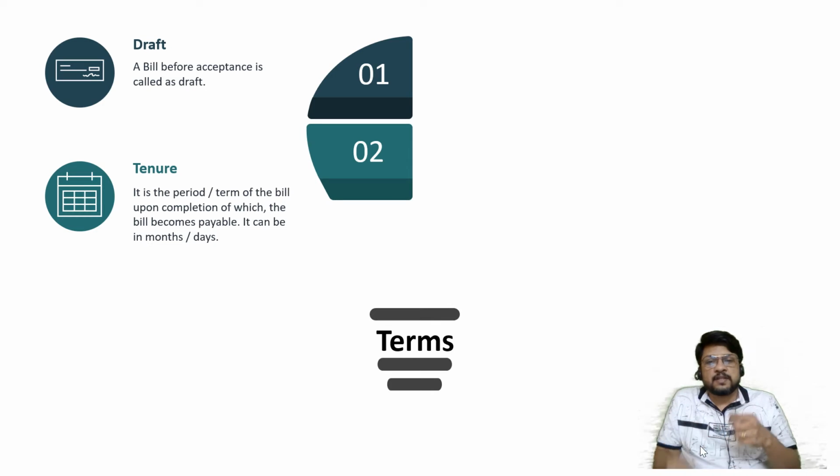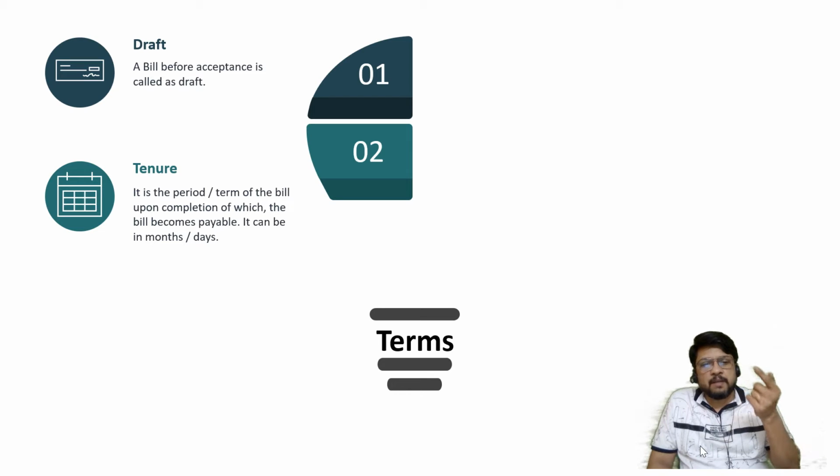But in case of a bill of exchange, the date on which it is prepared, it doesn't become payable. It becomes payable upon the completion of its tenure. So let us say I have drawn a check on 1st of January 2021. On the check at the top right hand corner, I have put the date as 1st of January 2021. That means this check is payable by my banker on 1st January 2021 or on 2nd January or on 3rd, 4th, 5th, 6th, 7th, 8th up to 1st March.